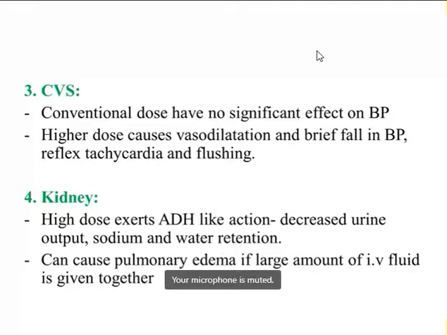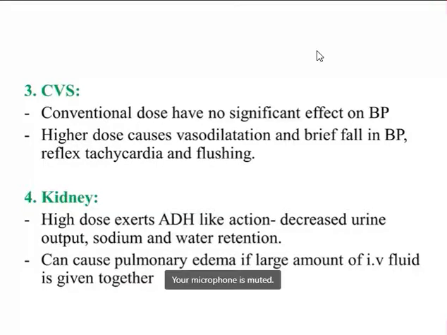So oxytocin should always be given starting from the lower dose. When it is given in lower dose, it doesn't have any significant effect, but when it is given in higher dose, it may cause vasodilatation, hypotension, reflex tachycardia, and flushing. And in kidney, when it is given in higher doses, it exerts antidiuretic hormone like action. So there will be decrease in urine output, there will be sodium and water retention, leading to edema. And it can also cause pulmonary edema if large amount of IV fluid is given together.